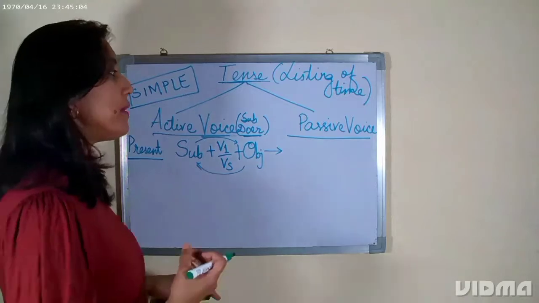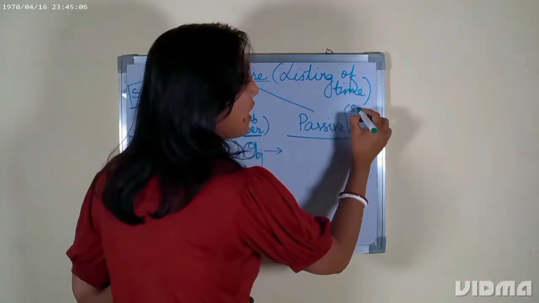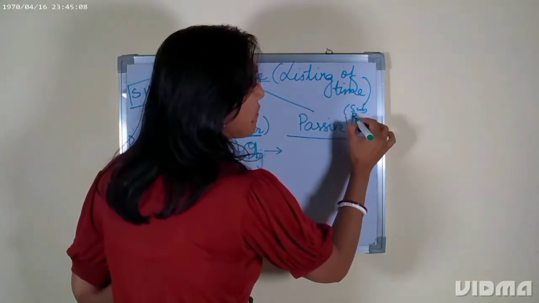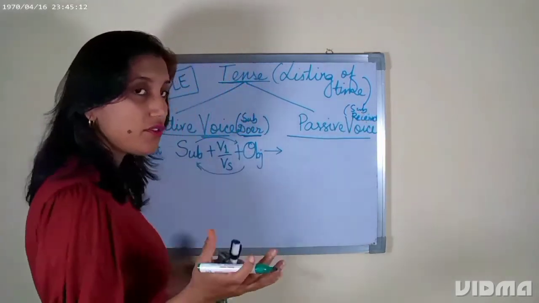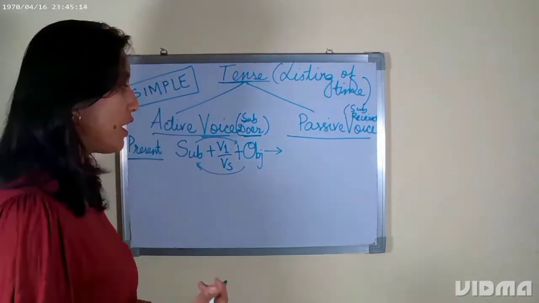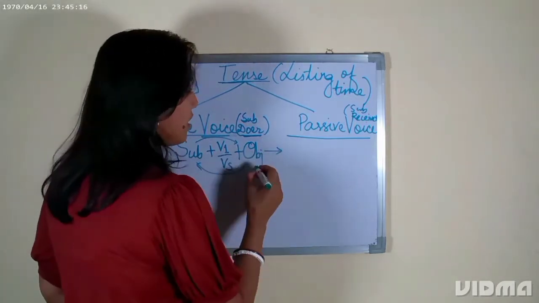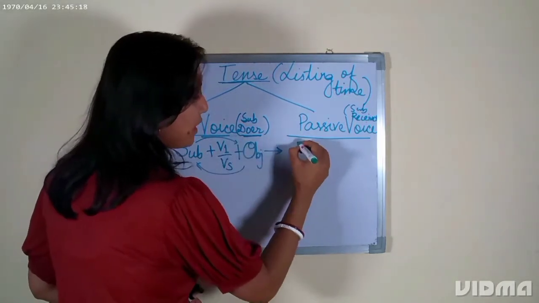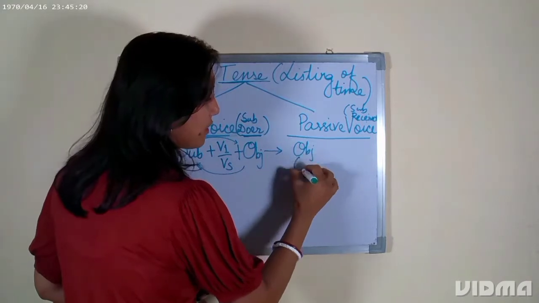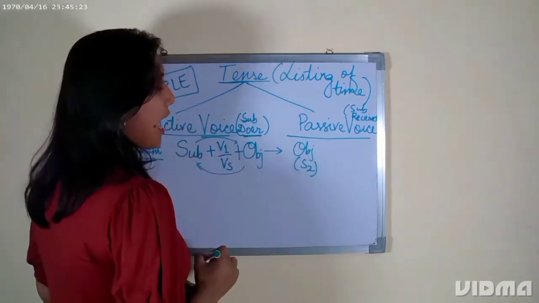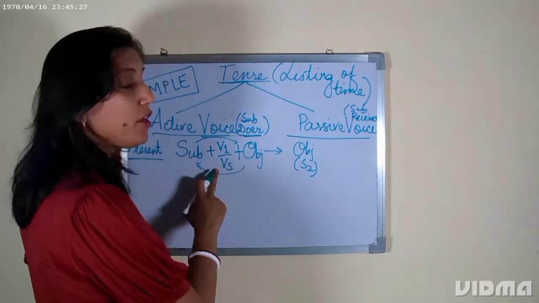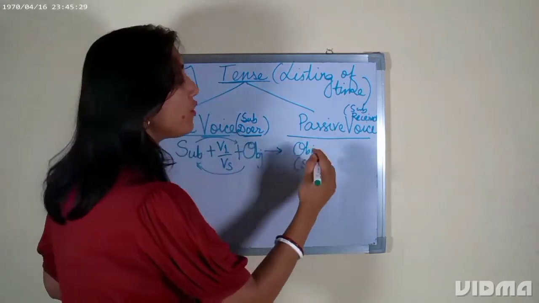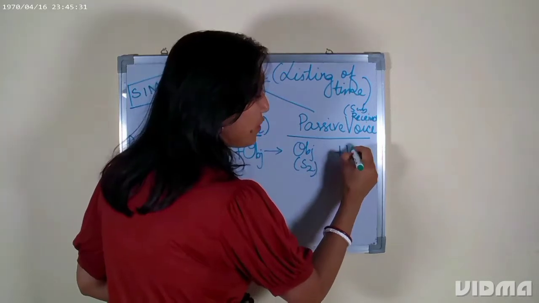ठीक है? तो वहां पर क्या होता है? वहां पर सब्जेक्ट इज द रिसीवर. ओके, सब्जेक्ट इज द रिसीवर मतलब जो कि रिसीव कर रहा है एक्शन को, राइट? So here the object will come first as a subject, okay, as S2, and then V1 and VS cannot be used in passive voice. I've already told you that it has to be V3.